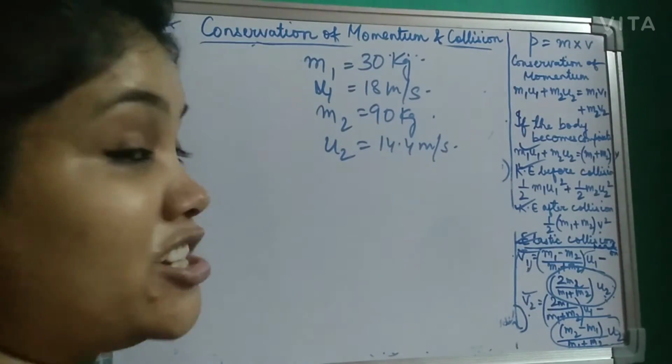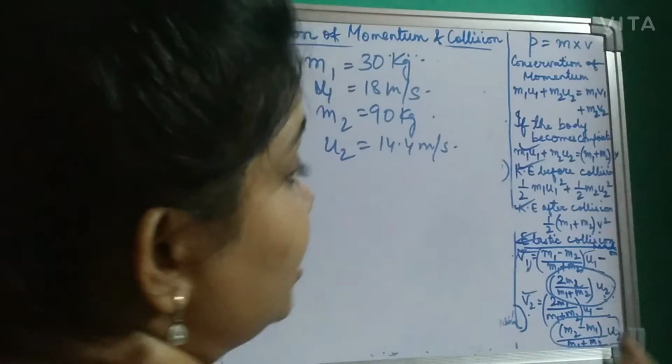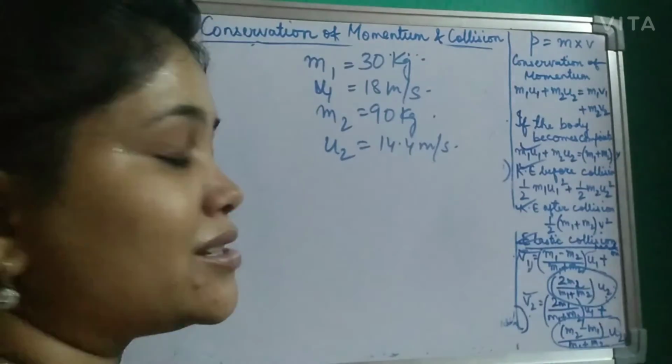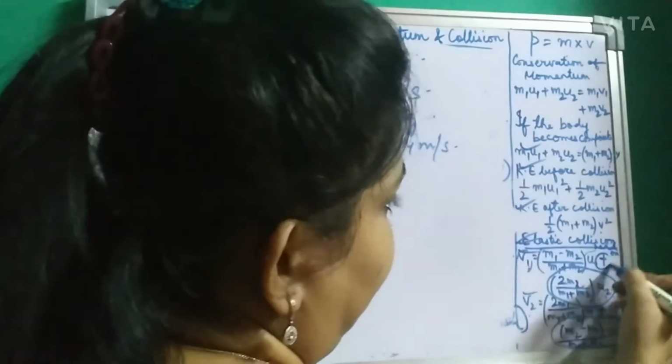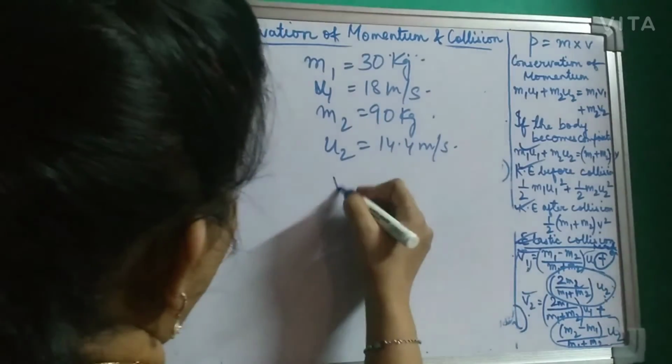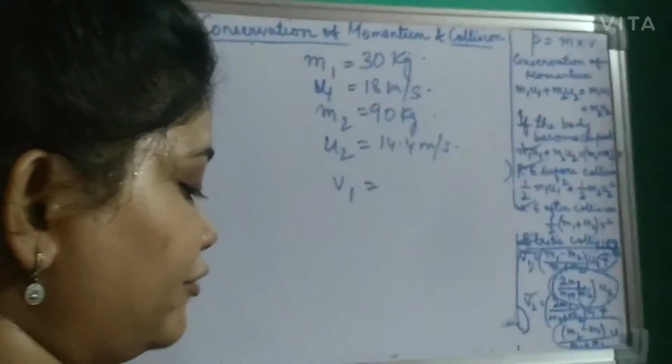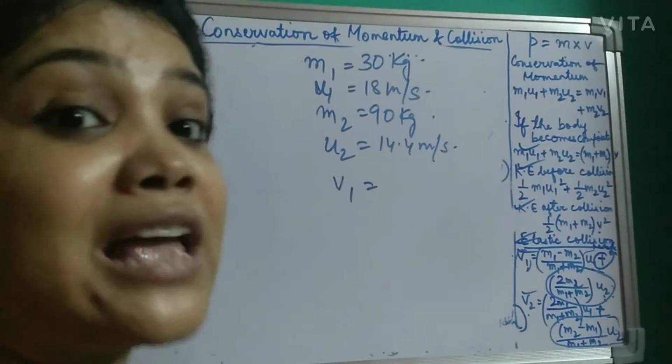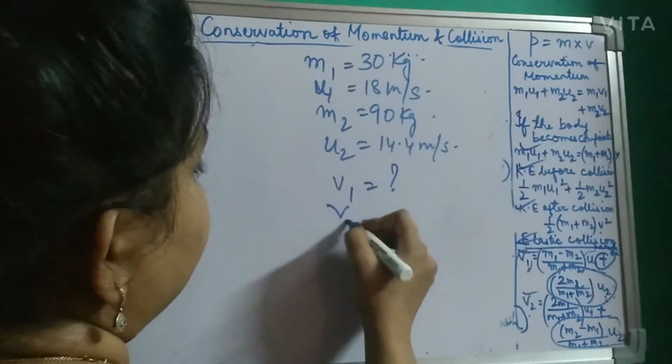So that means you have to use the full formula in the opposite direction. Again they have mentioned it is in the opposite direction, so basically here it is plus, but as it is in the opposite direction, this will be replaced by minus. You are asked to find V1 and V2. Find the velocity of each mass after collision. So V1 and V2 you have to find out.